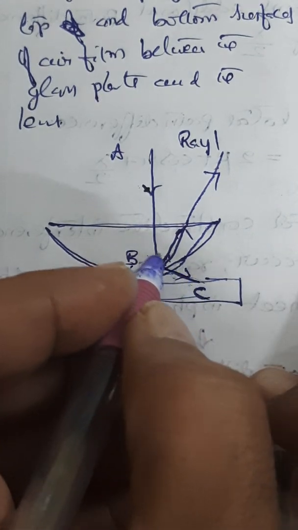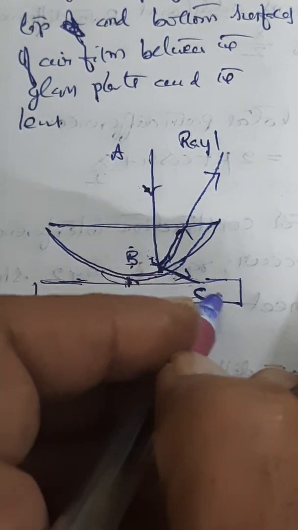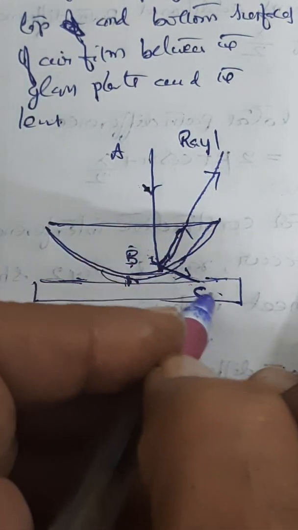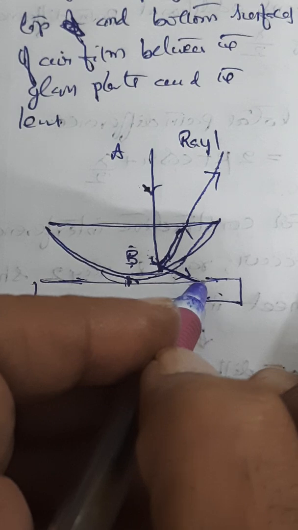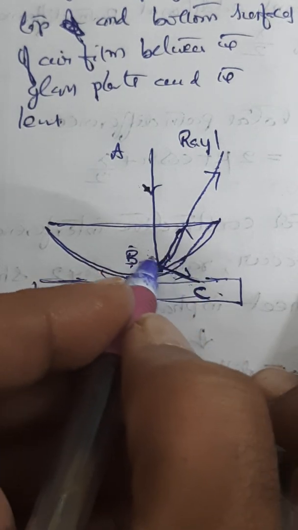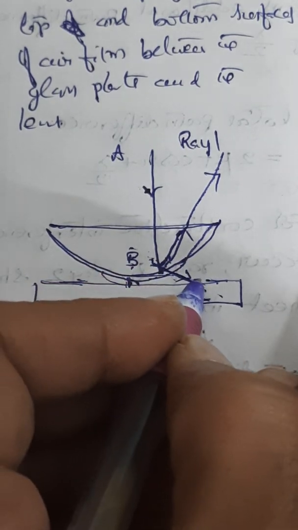Refracted along BC, because it is changing the medium from glass to air. Therefore, here it is ray 1 reflection. BC is the refracted ray. Now, this refracted ray along BC is touching the point at C.